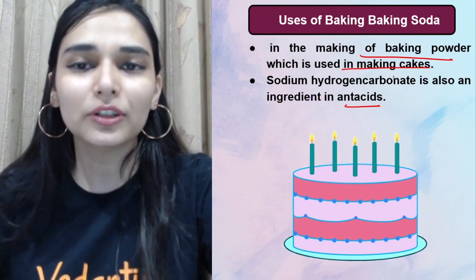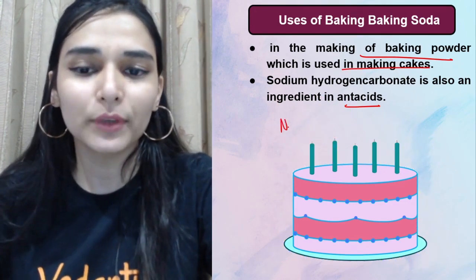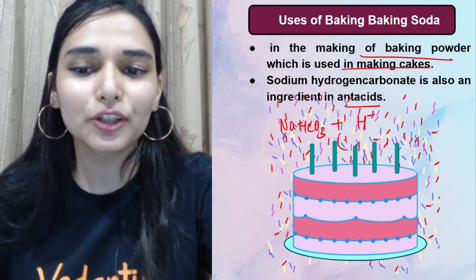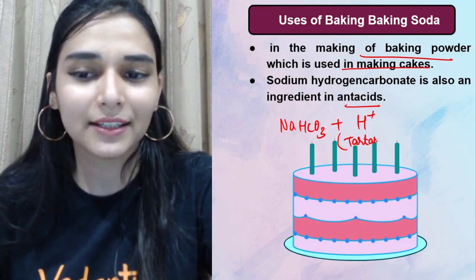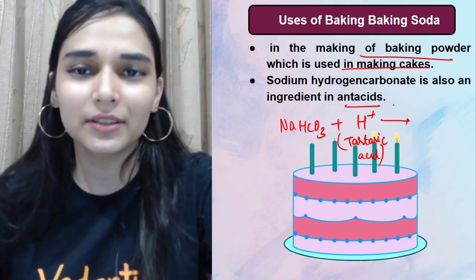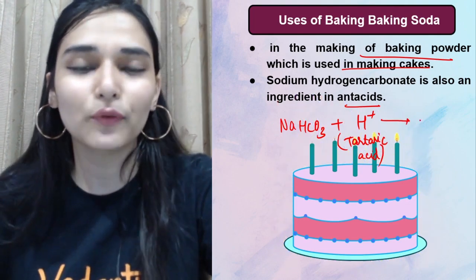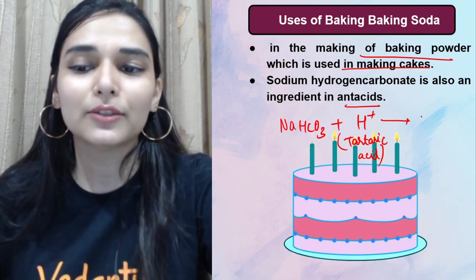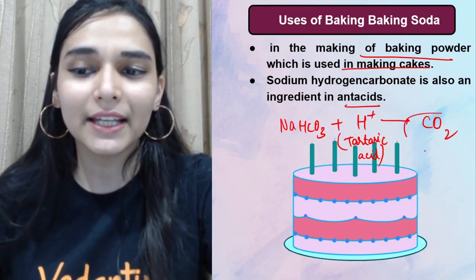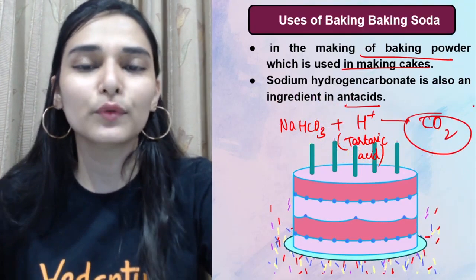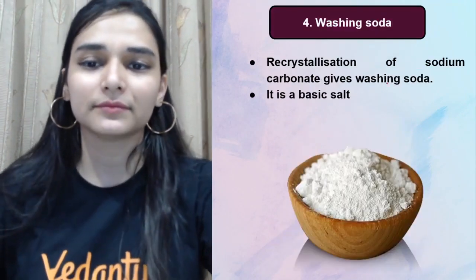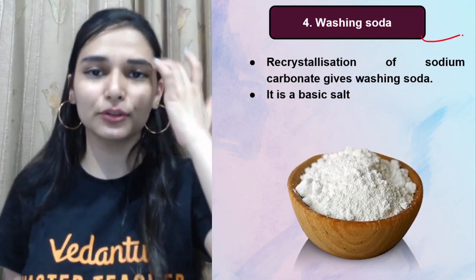So baking powder के लिए हम क्या करते हैं, we take the baking soda and we add a mild acid into it. Usually we take the tartaric acid, right? ऐसा करने से क्या होगा, you won't be getting any bitter taste in your food item, so there won't be any salt formed. So आपको सीधा एक fruity salt मिलता है, right? And carbon dioxide is also released, that will be making your food fluffy directly. Okay.